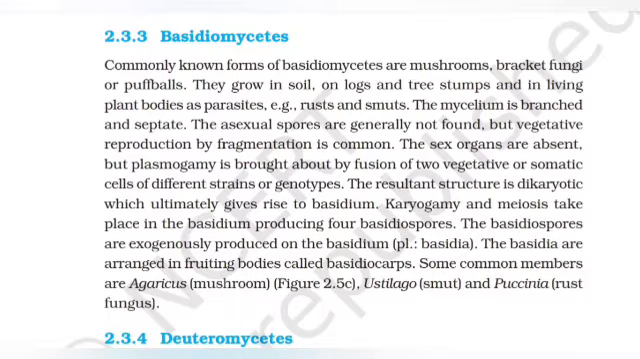Karyogamy and meiosis take place in the basidium, producing four basidiospores. The basidiospores are exogenously produced on the basidium, plural basidia. The basidia are arranged in fruiting bodies called basidiocarps. Some common members are Agaricus, that is mushroom, Ustilago, smut, and Puccinia, that is rust fungus.